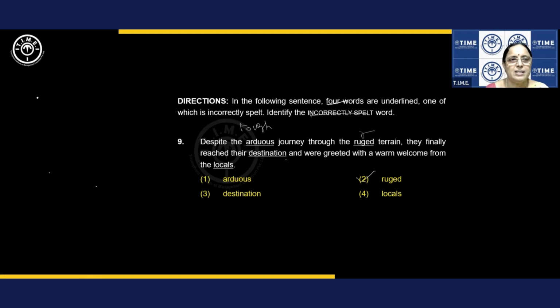Rugged is R-U-G-G-E-D. Rugged means rough or uneven, bumpy, filled with stones and so on. So arduous is tough. Destination is the end point or goal.